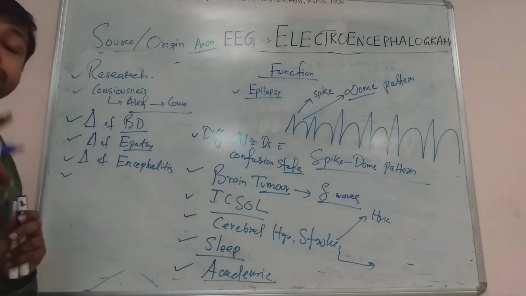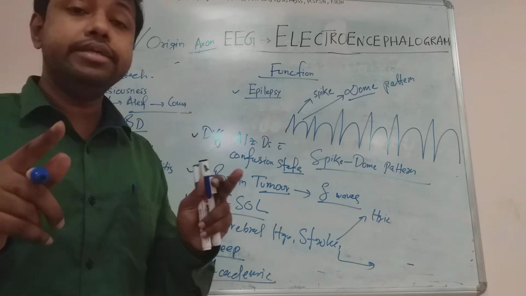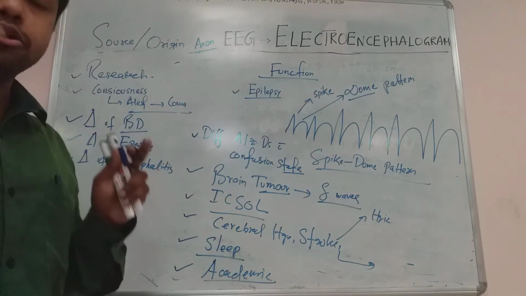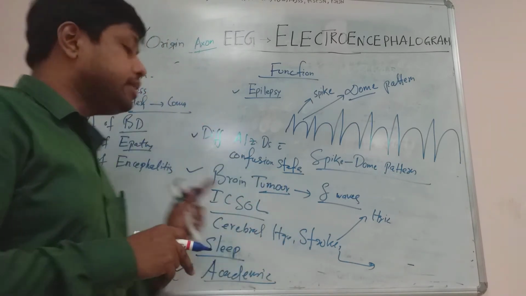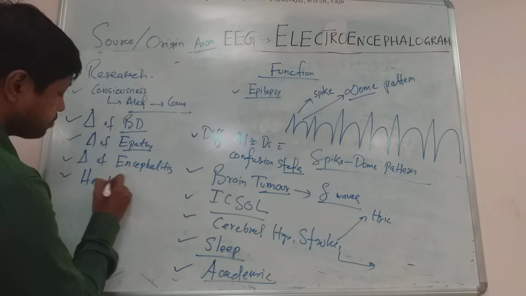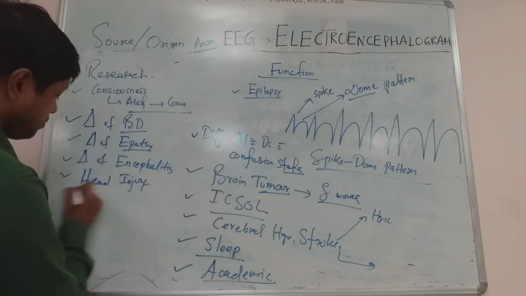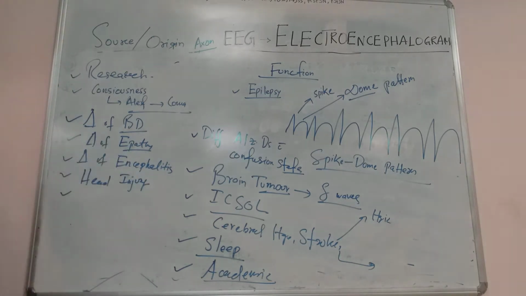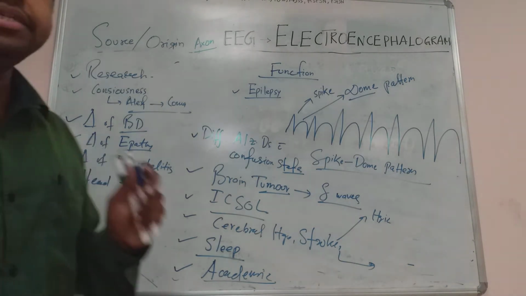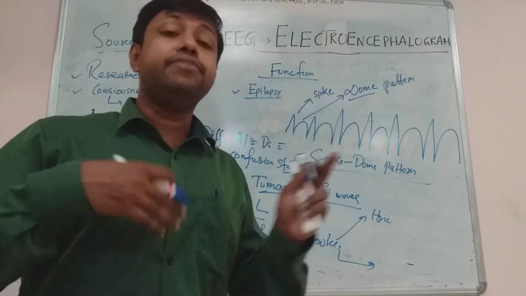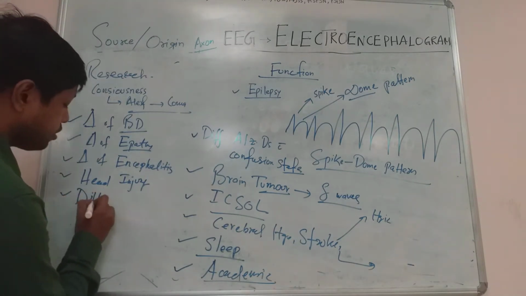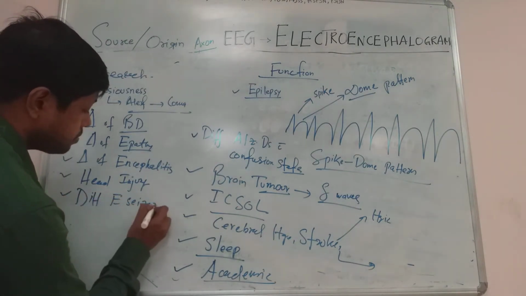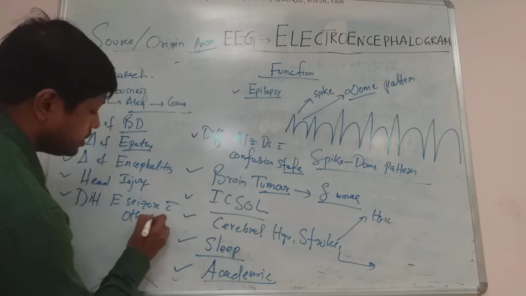It can also help in diagnosis of head injury or neuronal injury because of head injury. Because of head injury, there is brain tissue loss or brain neuron loss. It can be diagnosed. Head injury. Can you understand? It can also be used for differentiation of epileptic seizure from other seizure. It can help in differentiation of epileptic seizure from other seizure.